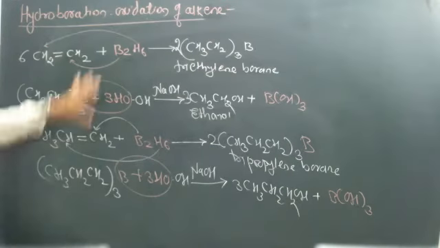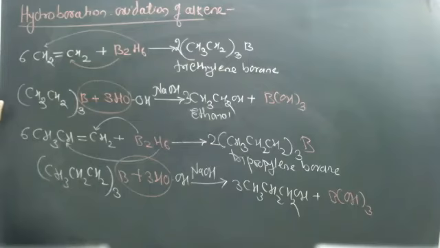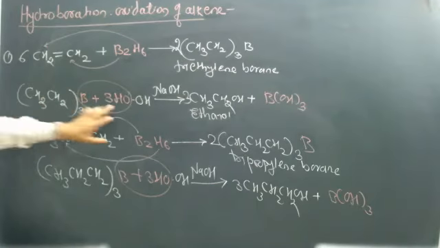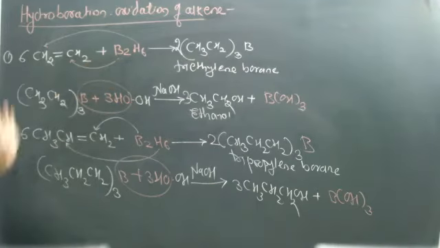Understand this, that this method is used for the preparation of primary alcohol. These are two examples: this is one example and this is the second example. This is a symmetrical alkene and this is an unsymmetrical alkene. Actually, the addition of diborane takes place according to the anti-Markovnikov rule. The yield obtained by this method is very excellent.